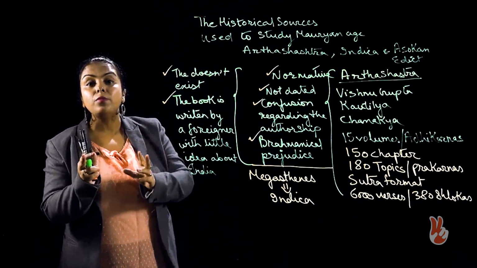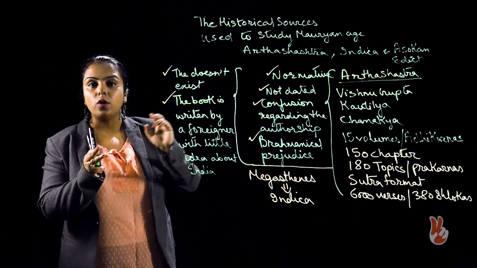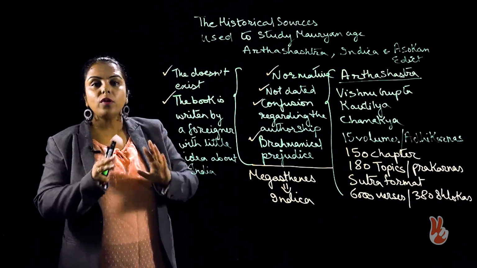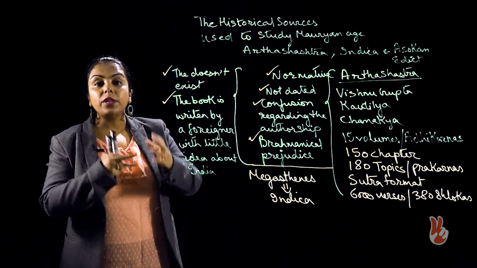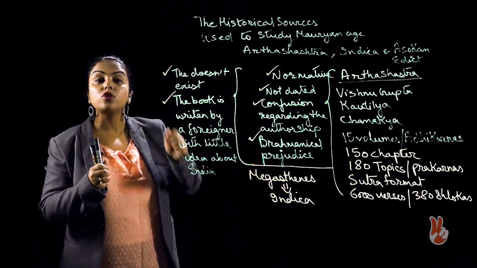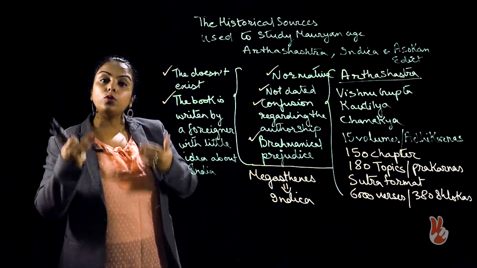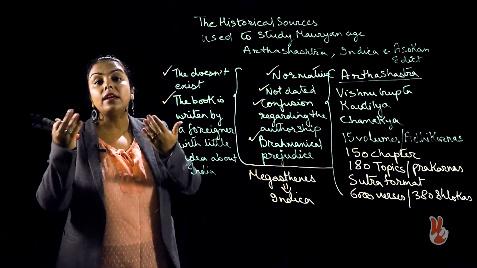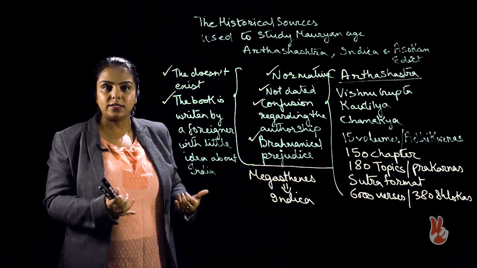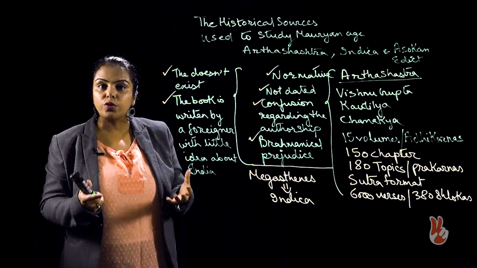It was inscribed on a stone. As such, in that no omission or addition can be done. Whatever was written was written. If something had to be edited, the whole stone block had to be changed or broken into pieces. As such, whatever was inscribed 2000 years back has directly come to us as it is. That is why Ashokan Edict is seen as such an important source of history.